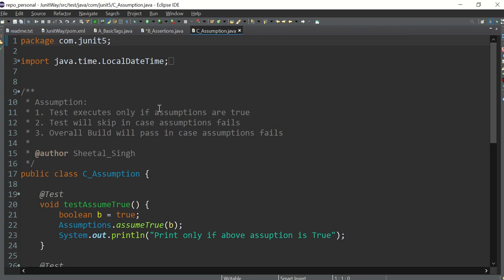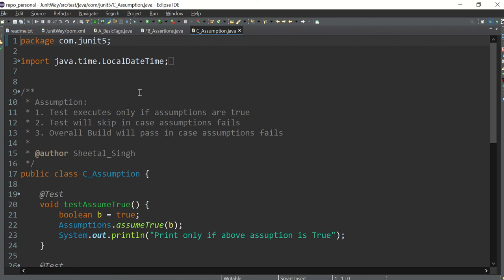Welcome, friends. In the last chapter, we saw how we can write assertions on the test cases, and now we are going to see one of the interesting topics, called assumptions. The difference between assertion and assumption is that in an assertion we are asserting something, like A is equal to A, apple is equal to apple, right?